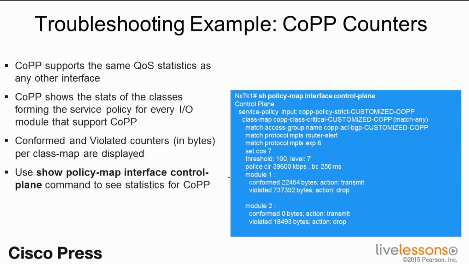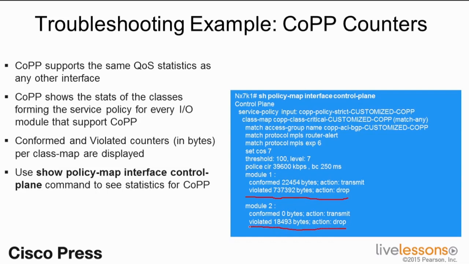And then I can also look at CoPP counters. If I do a show policy-map interface control-plane, I can go ahead and get specific violations. Because what happens to the violations? I'm dropping them. So this is on module 1. And on module 2, I also have violations, and it's dropping them.